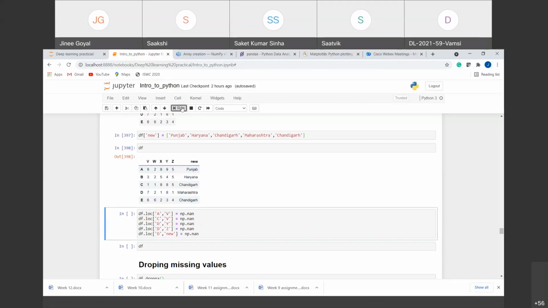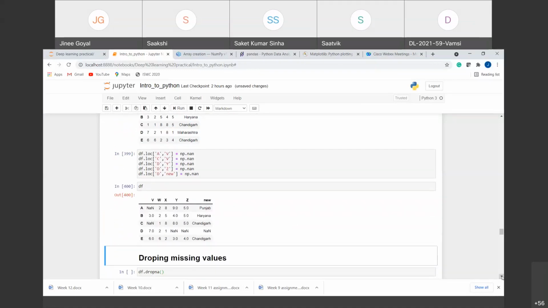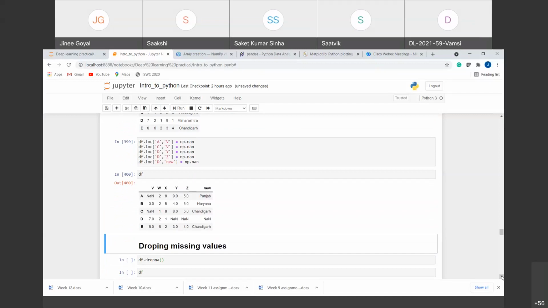So if I run this, now you see that our data set consists of random NaN values. Like here, it consists of A, V, then this is C, V, then next was D, Y, and next is D, Z, NaN value here, and a new NaN value here. So we want to remove the missing values from this data set.